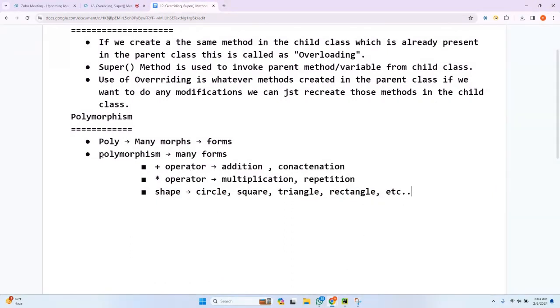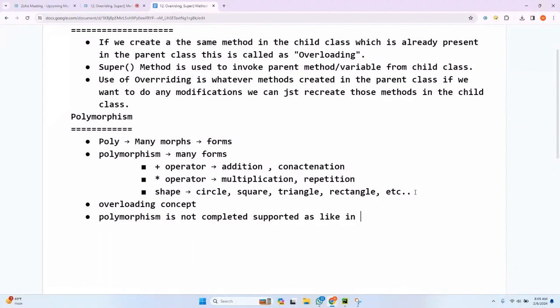How can you implement this polymorphism? Polymorphism can be implemented by using the overloading concept. And one important point: overloading, or polymorphism, is not completely supported in Python as it is in Java. Very important point: in Python, it is only supported to some extent.